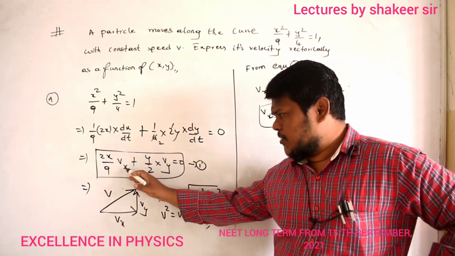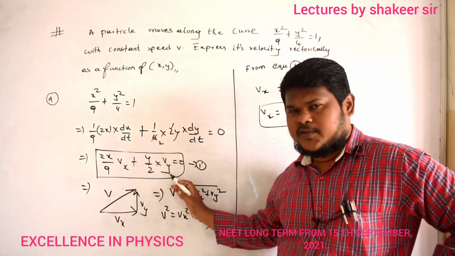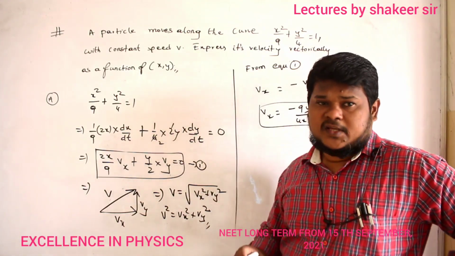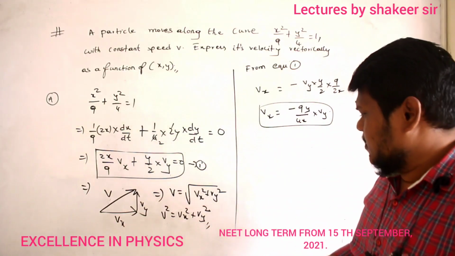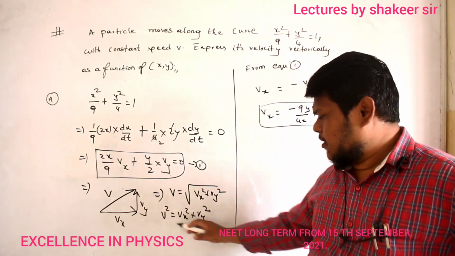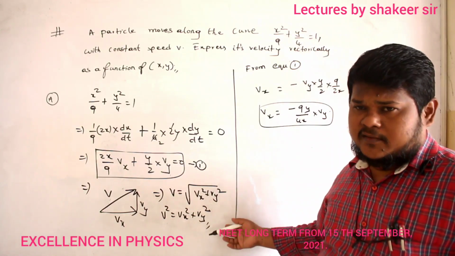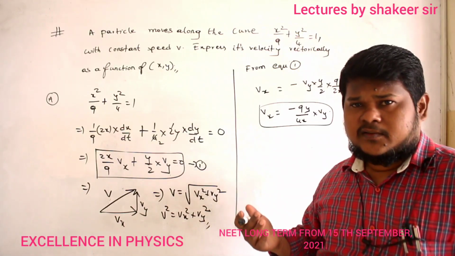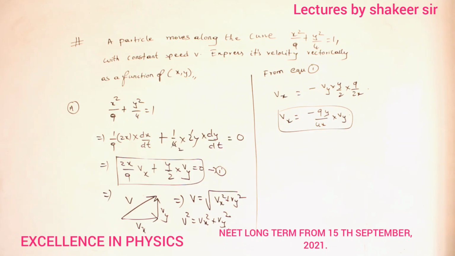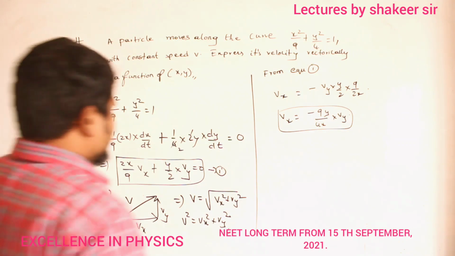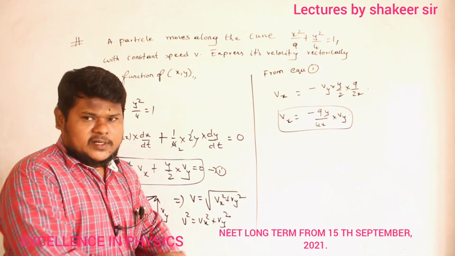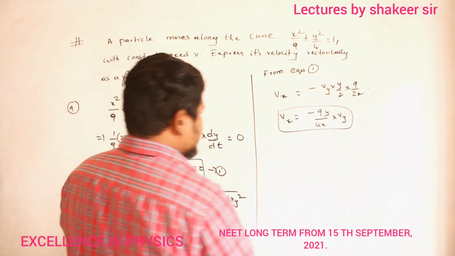Here I have two unknown quantities, no? Vx is an unknown quantity, Vy is also an unknown quantity. So here also I have two unknown quantities. V value is already given. Constant speed V already given, no? Clear, no? So if I take this Vx value and substitute here, then I will get equation for Vy, no? Once I get equation for Vy, I will get equation for Vx also. Okay? So therefore, I got Vx value, no? If you substitute here, you will get Vy value also. Clear, no? How can I substitute?